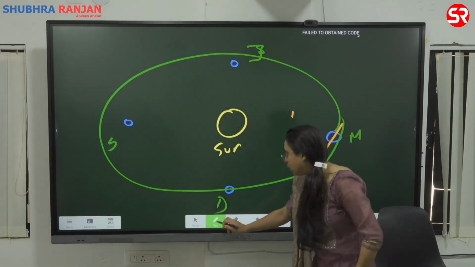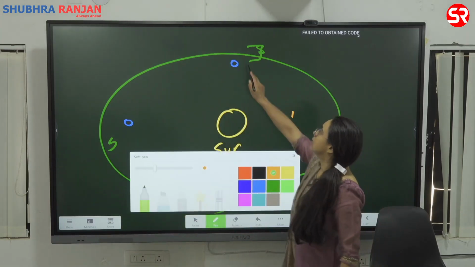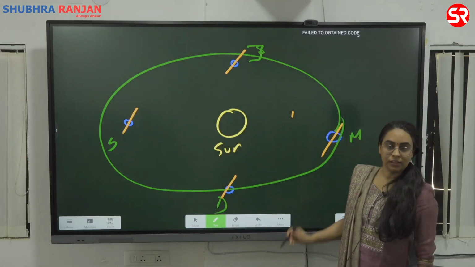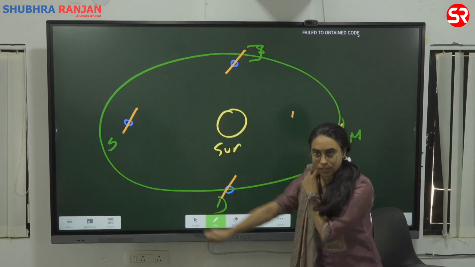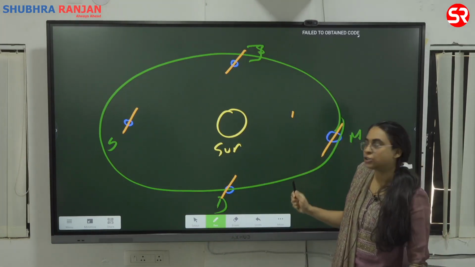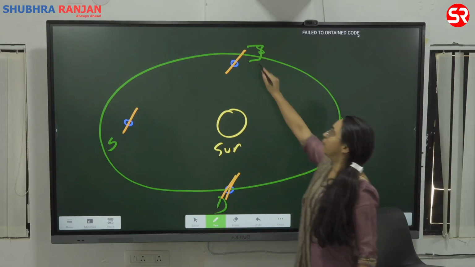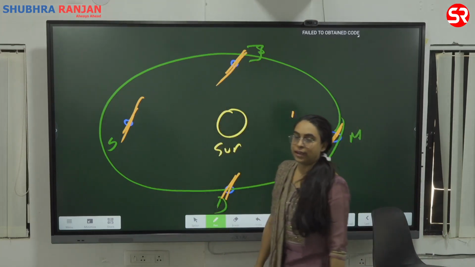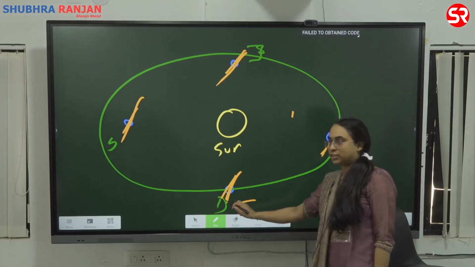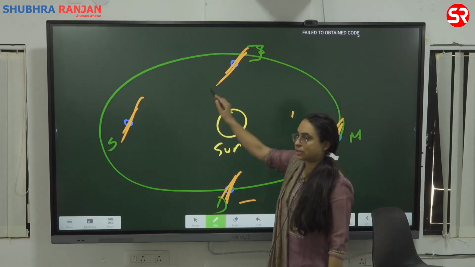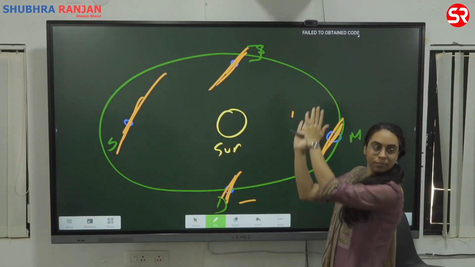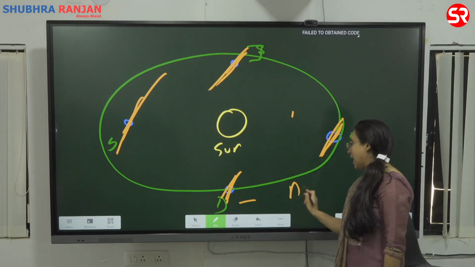No matter whatever the season is, the angle of the tilt is always maintained. So what do you say? That the earth revolves around the sun in an inclination, in a tilt, and the tilt is always maintained. That means the angle is always maintained. This tilt is parallel to this tilt, is parallel to this. Parallel lines are two lines that don't meet. So this is called what? Axial